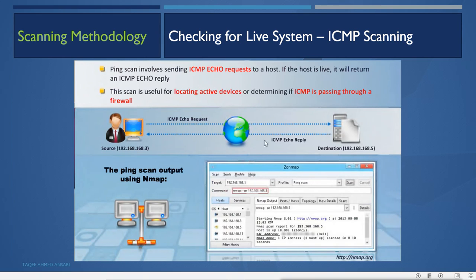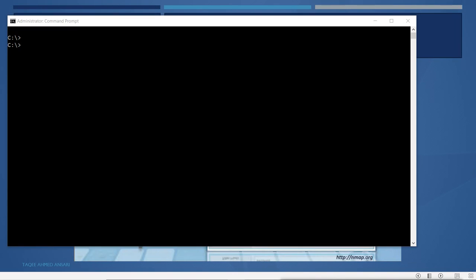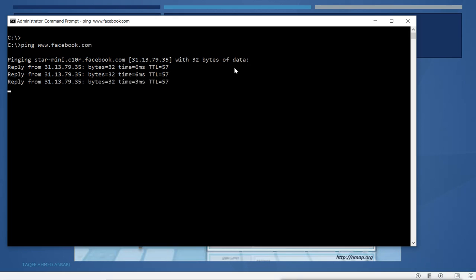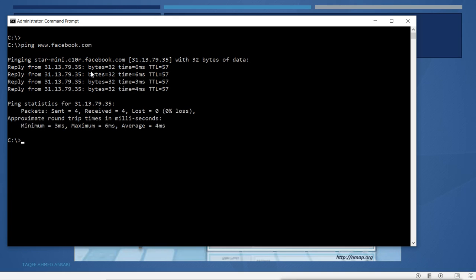Simply, I open CMD and ping the host which I want to check, to see whether the host is available or not. I will use the ping command and it will send echo packets. By default it will send 4 echo packets to the host. When I get the reply, that means the host is available. So when we know the range, we can check whether a host is alive or not by just pinging it.